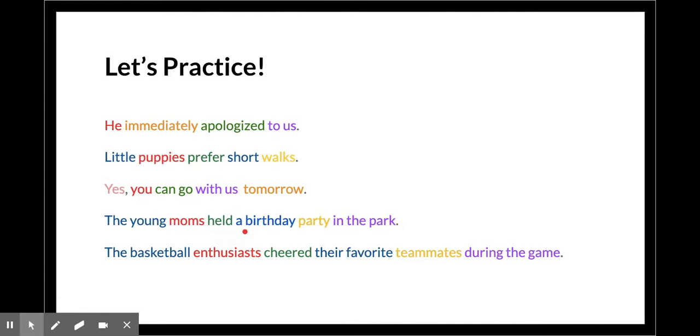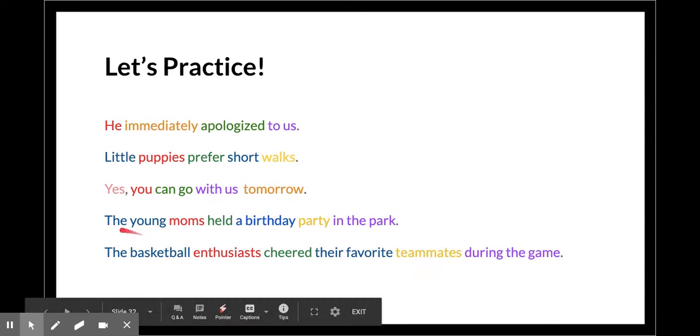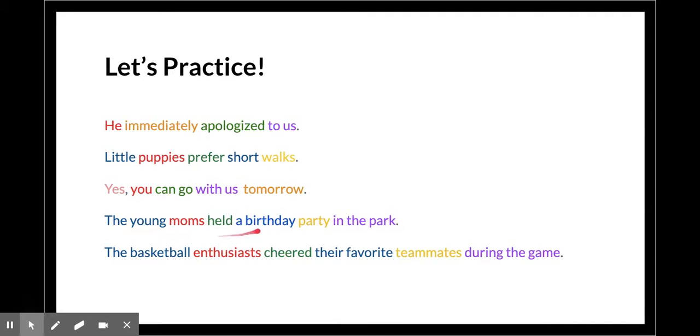And what kind of party? Birthday. Articles the and a are also adjectives. Young and birthday are adjectives. In the park is a prepositional phrase. In is the preposition. Usually, the preposition starts the prepositional phrase.